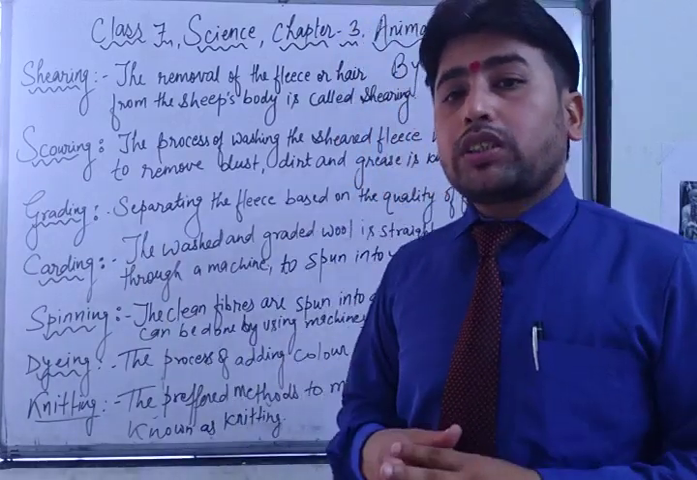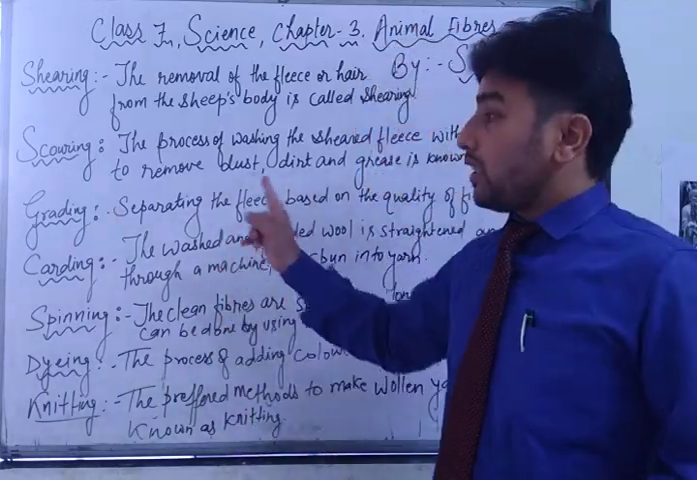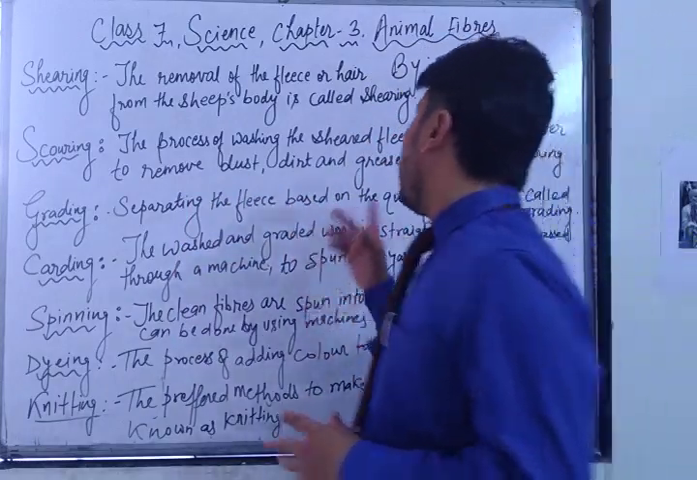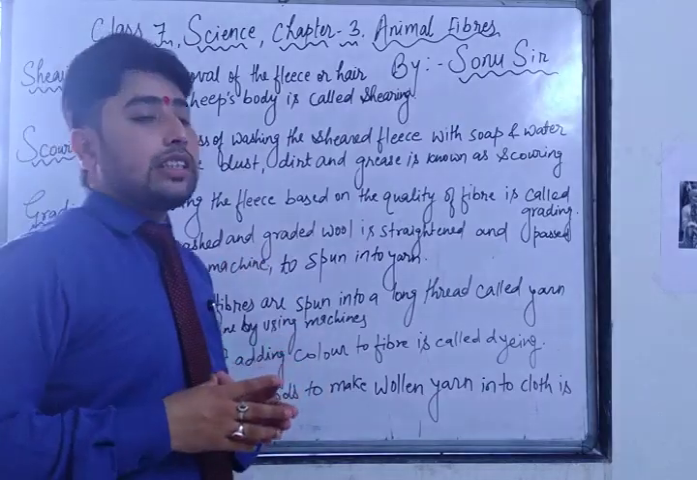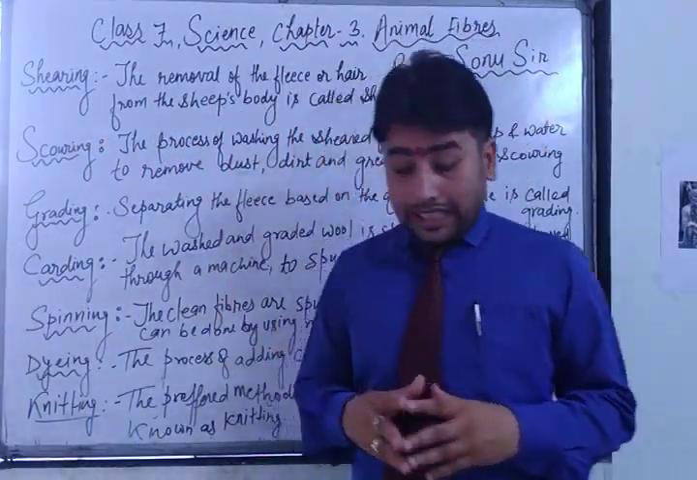And how will it be washed? With the help of soap, shampoo and many more things. So that process is called scouring. The process of washing the sheared fleece with soap and water to remove dust, dirt and grease is known as scouring. Got it? Now the third point is grading.